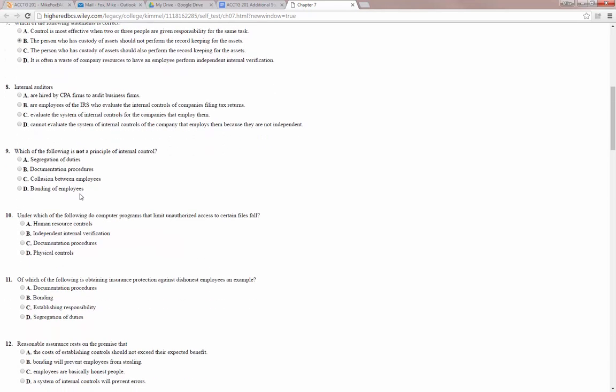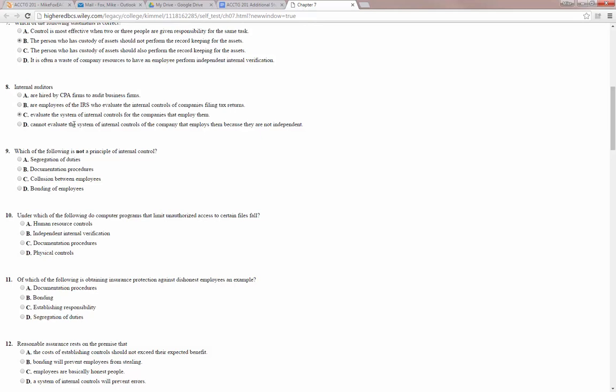Number 8, internal auditors. Let's see, they are hired by CPA firms to audit businesses. No, they are employees of the IRS. No, they evaluate the system of internal controls for the companies that employ them. That sounds pretty good. They cannot evaluate the system of internal controls of the company that employs them because they are not independent. That's not true.